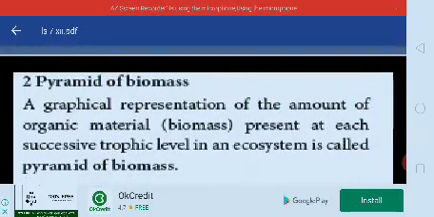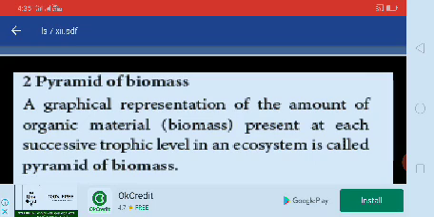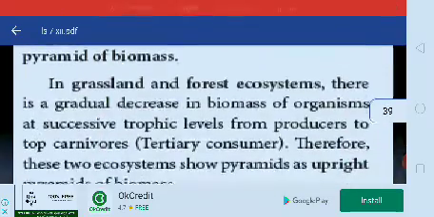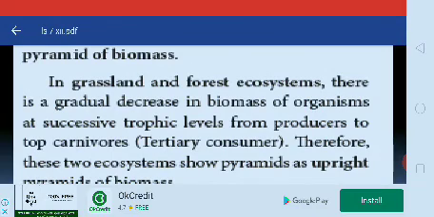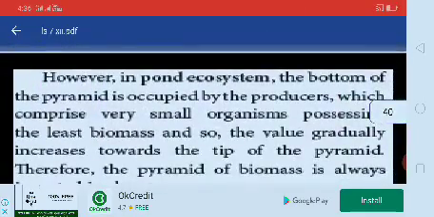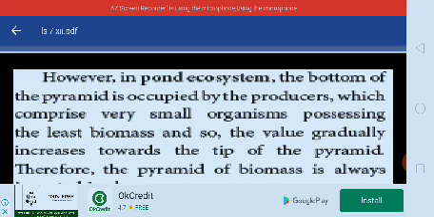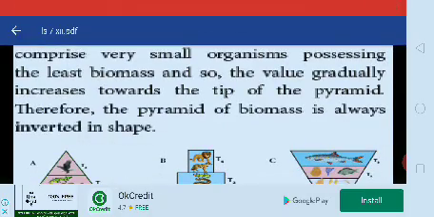The pyramid of biomass is a graphical representation of the amount of organic material, that is biomass, present at each successive trophic level in an ecosystem. In grassland and forest ecosystems, there is a gradual decrease in biomass of organisms at successive trophic levels from producers to top carnivores. Okay. In a pond ecosystem, the bottom of the pyramid is occupied by the producers, which comprise very small organisms possessing the least biomass, and so the value gradually increases towards the tip of the pyramid. Therefore, the pyramid of biomass is always inverted in shape.